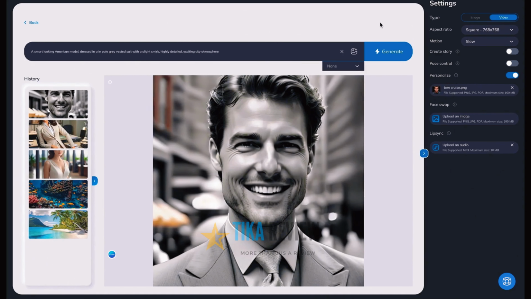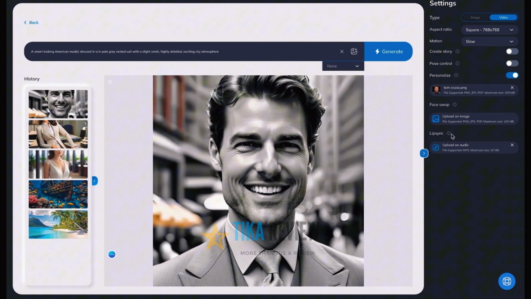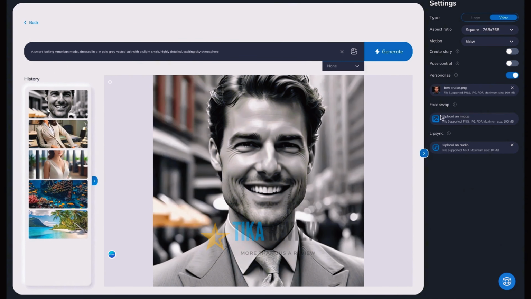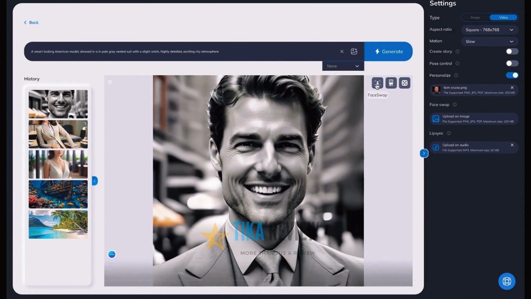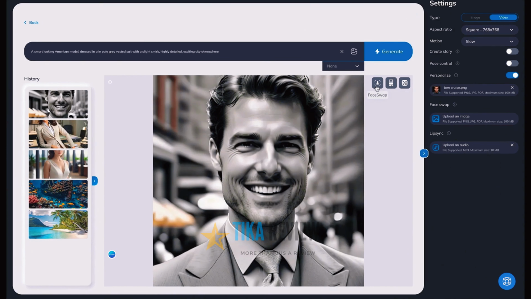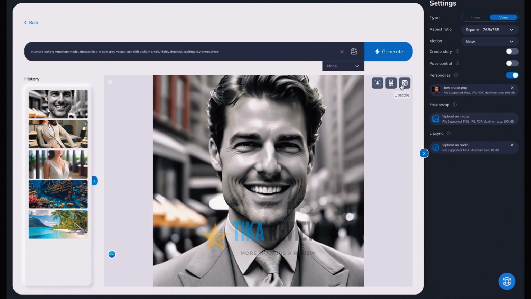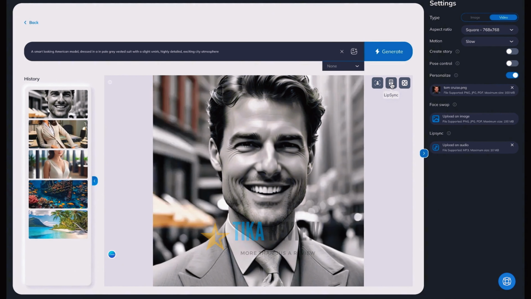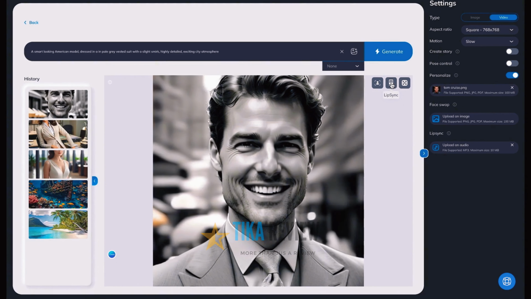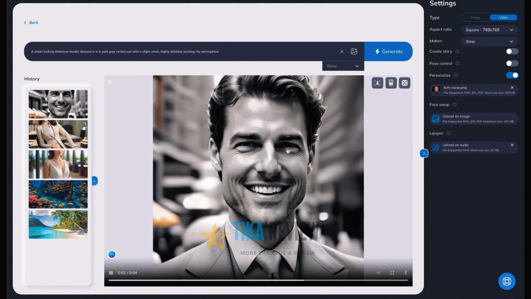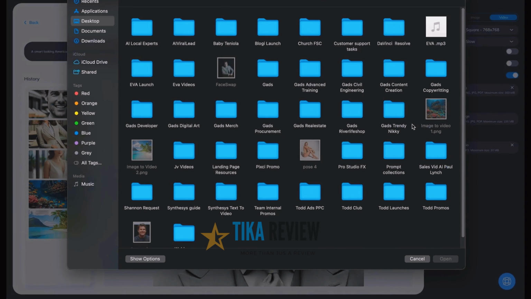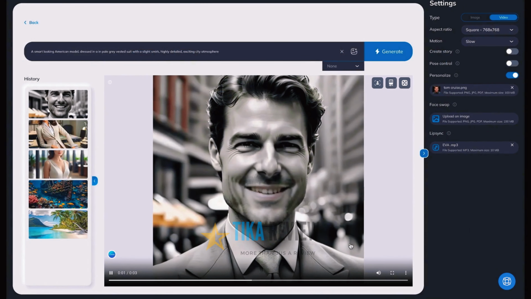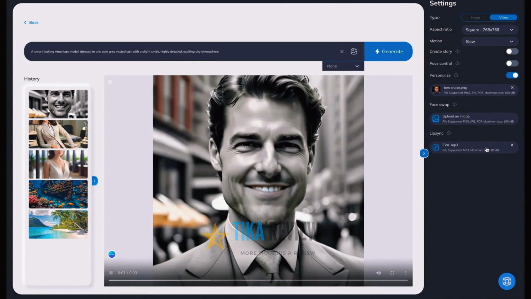If we want, we could actually get him to lip sync. So we have a choice of face swapping, where we can put in someone else's face. We could upscale it, or we could lip sync. Now, if we lip sync, what we do is we load in an audio file, all right? And if we load in an audio file, we could make Tom Cruise, basically, we can make him speak. So what we've done is we've loaded in what's called EVA.mp3. That's just what we call the audio file. And now watch when we click on lip sync. There's Tom Cruise actually speaking. Although we did load in a female voice.